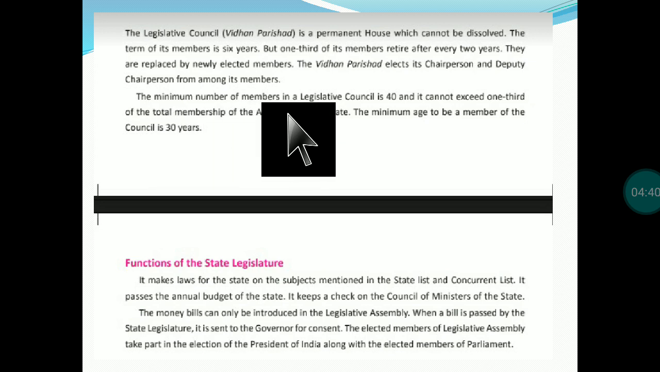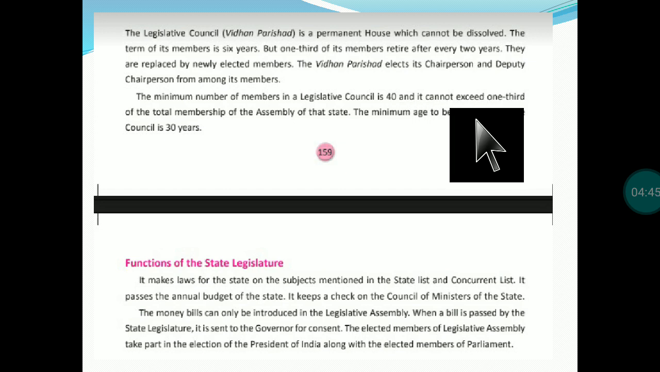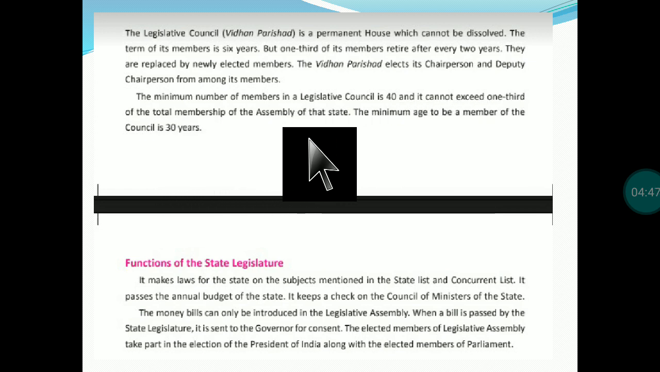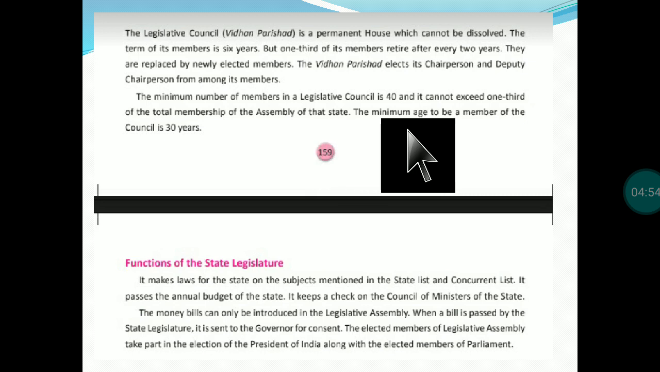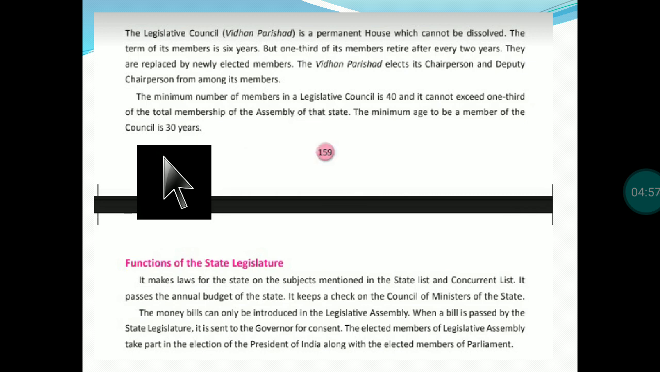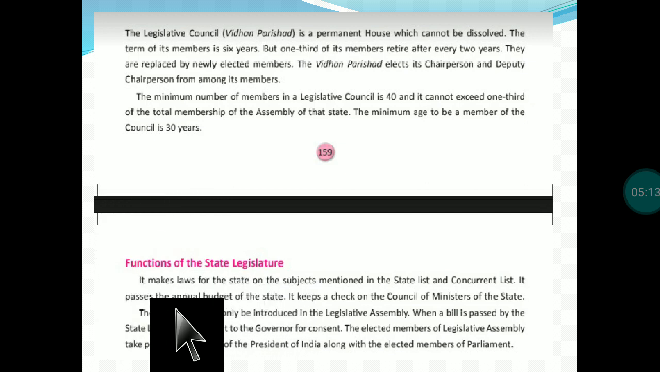The minimum number of members in a legislative council is 40 and it cannot exceed 1/3 of the total membership of the assembly of that state, and it is around 200 or 250 only. The minimum age to be a member of the council is 30 years. If you want to be a member of Rajya Sabha, the minimum criteria for age is 30 years. Next, we have functions of the state legislature. What exactly are the functions?